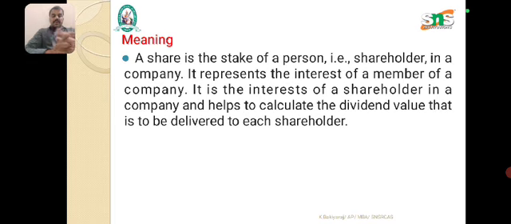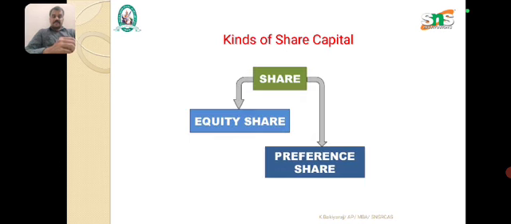And we are going to discuss the meaning of a share. A share is a stake of a person, that is the shareholder, in a company. It represents the interest of a member of a company. It helps to calculate the dividend, the value that is to be delivered to each of the shareholders.